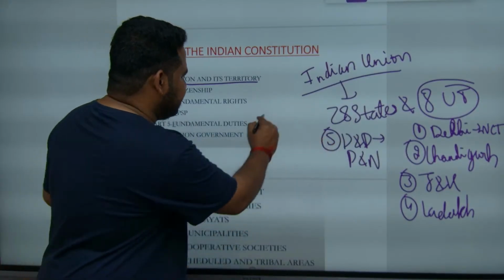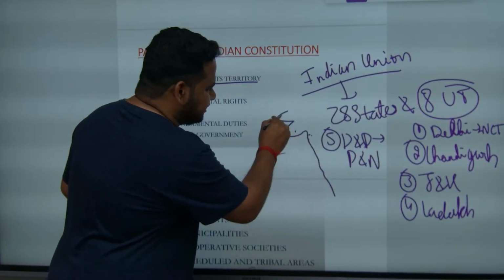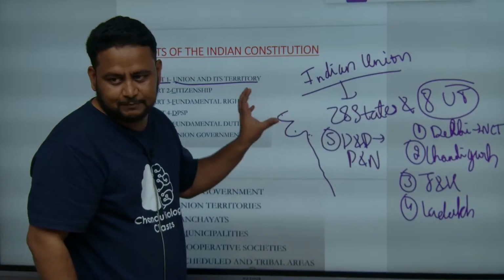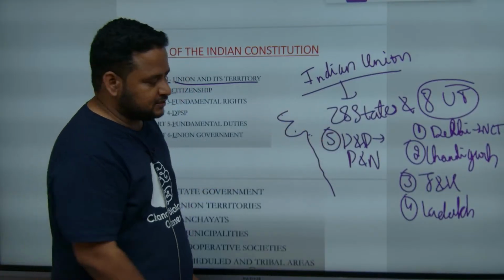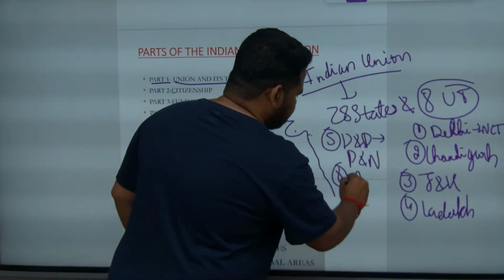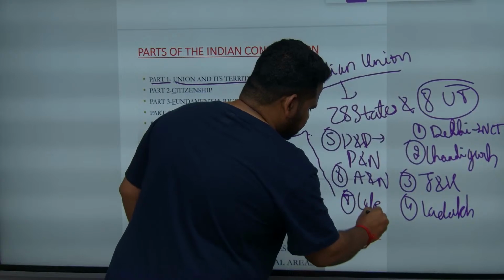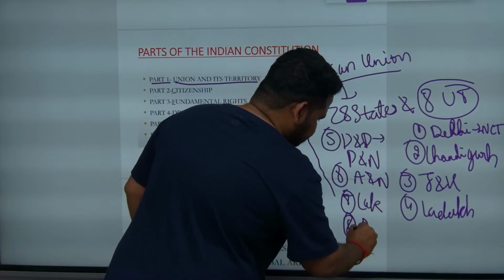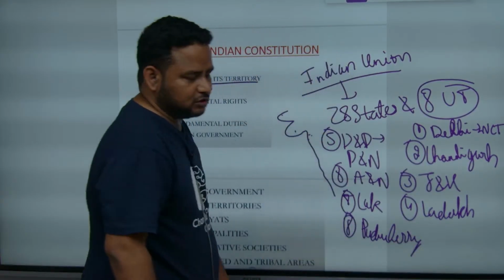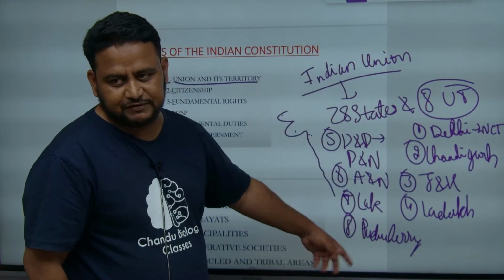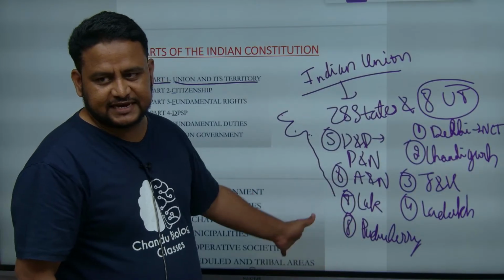If you see the Indian map, on the western coast you will have Daman and Diu here, Dadra and Nagar Haveli here. Both are clubbed. So Daman and Diu, Dadra and Nagar Haveli is the 5th one. 6th is Andaman and Nicobar, 7th is Lakshadweep, and 8th is Puducherry. I told you certain changes can be made in the constitution. It was called Pondicherry, now we call it Puducherry. That is the meaning of making changes. Got it? So these are the 8 union territories.